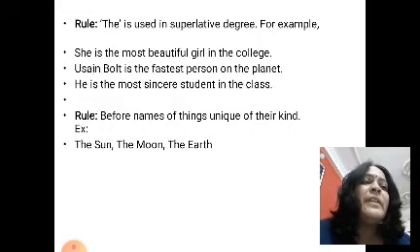The is used in the superlative. Positive, comparative, and then superlative: good, better, best. So here, she is the most beautiful. Beautiful, more beautiful, most beautiful. So we have used the superlative. She is the most beautiful girl in the college. Usain Bolt is the fastest person on the planet. Fast, faster, fastest. He is the most sincere student in the class. So in superlatives also we are using the.